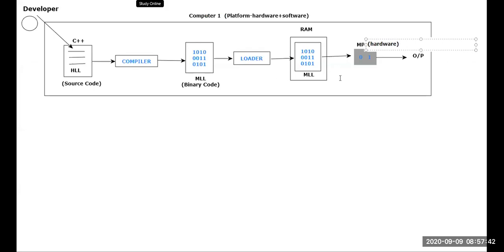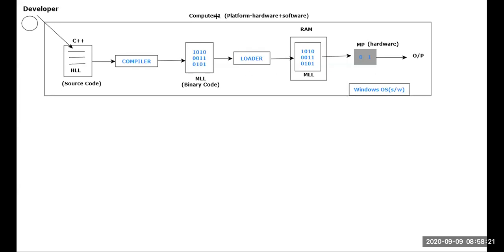And next, when it comes to software, assume that this particular computer is using Windows operating system. I think everyone is aware of Windows operating system. That is the reason I'm taking that one. I'll just tell this happens to be Windows operating system. I will write SW for software. Like Windows, there is Macintosh, everything is there. I will consider Windows operating system. It is a combination of hardware and software.